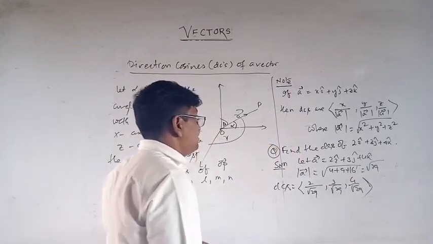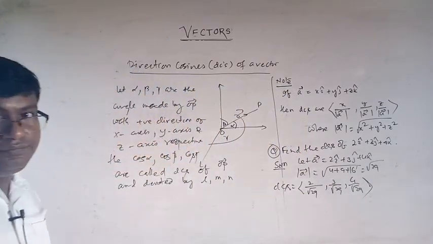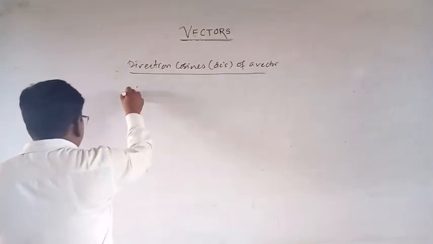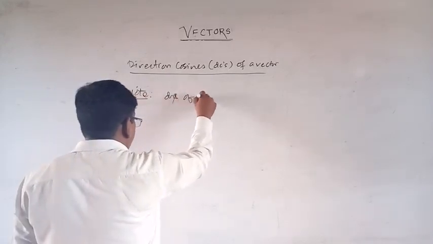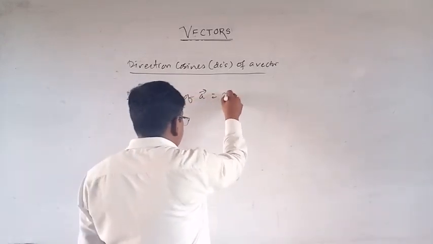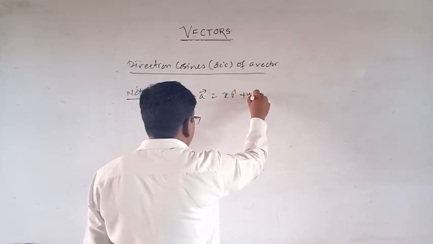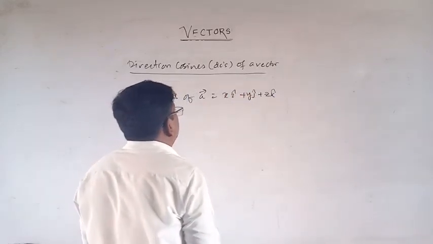Now what is DRS? DRS of the vector. Now note, DRS of vector A, suppose this is xi plus yj plus zk.